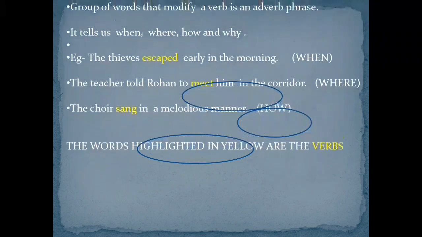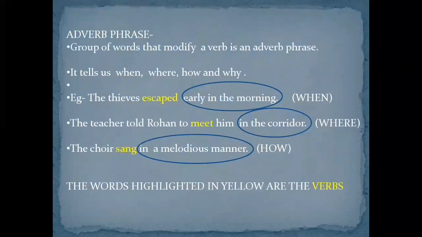Now we are going to the next topic, adverb phrase. A group of words that modify a verb is an adverb phrase. It tells us when, where, how and why. So in an adverb phrase, the verb will be modified. Examples: the thieves escaped early in the morning. Here we know that the verb is escaped, and early in the morning is the adverb phrase. It is modifying the verb escape. It is telling us when. When did the thieves escape?